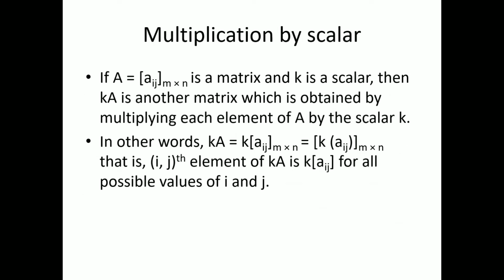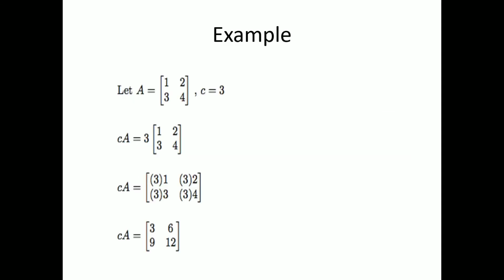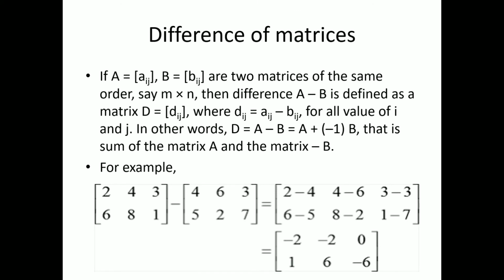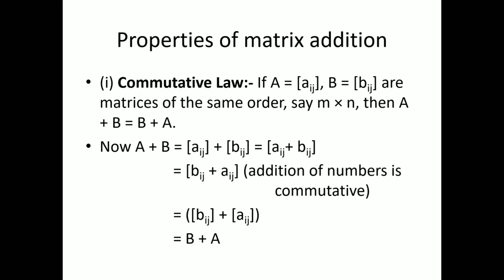Multiplication by scalar. If A is a matrix and k is a scalar, then kA is another matrix which is obtained by multiplying each element of A by the scalar k. The process is shown by an example. Negative of a matrix. If a matrix A is given and we have to find the negative of that matrix, then we simply multiply all the elements of that matrix by a negative sign. The negative of A is written as minus A. Difference of matrices. If we have two matrices, say A and B, and we need to find the difference between them, then we simply add the matrix A to the negative of matrix B.